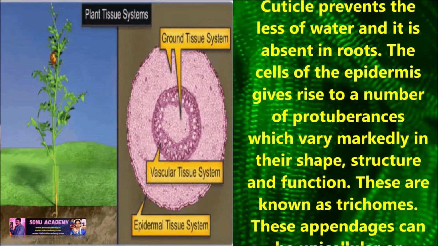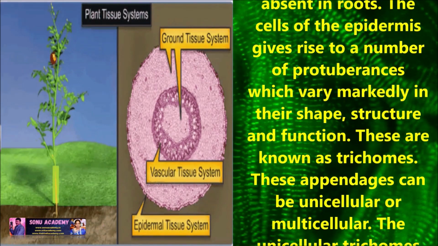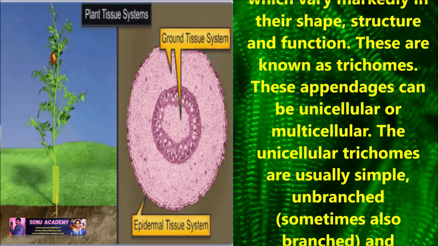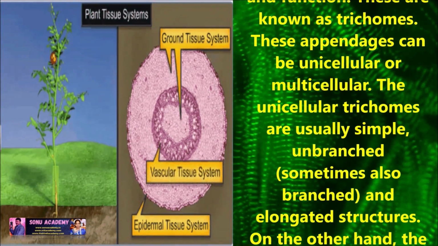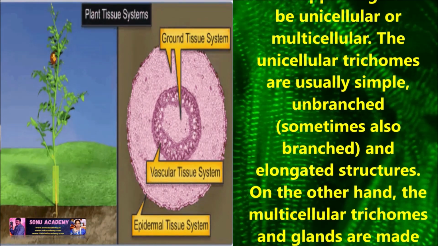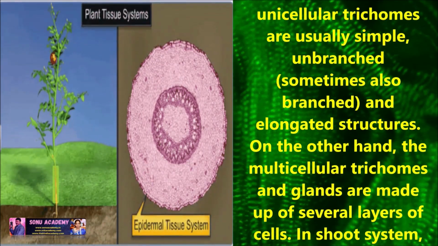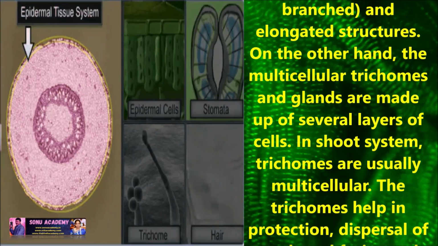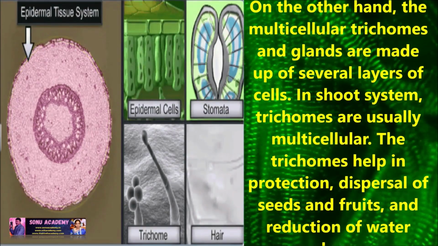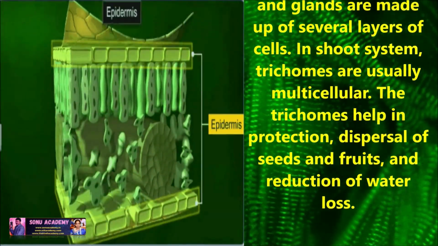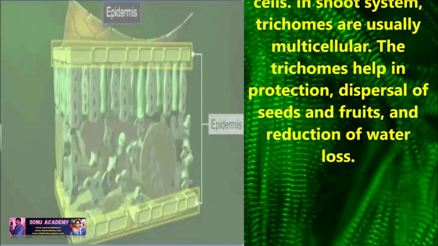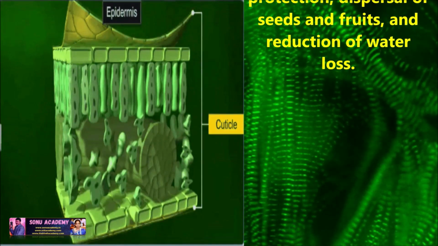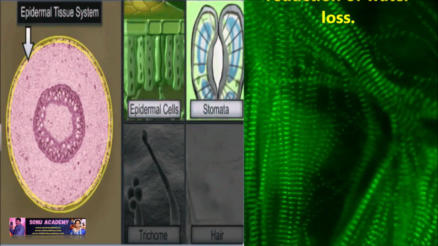The cells of the epidermis give rise to a number of protuberances which vary markedly in their shape, structure and function. They are known as trichomes. These appendages can be unicellular or multicellular. The unicellular trichomes are usually simple, unbranched and elongate structures. On the other hand, the multicellular trichomes and glands are made up of several layers of cells. In the root system, trichomes are usually multicellular. The trichomes help in protection, dispersal of seeds and fruits and reduction of water loss.